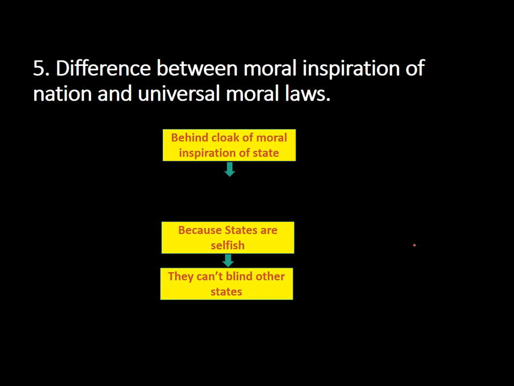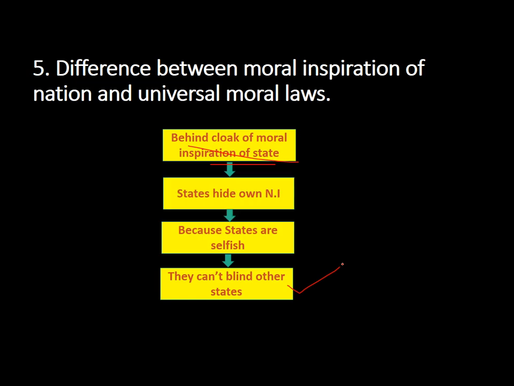The fifth principle is that there is a difference between the moral inspiration of a nation and universal moral laws. What this says is that states hide behind a cloak of moral inspiration. They hide their own interest behind moral inspiration. They mock other states in terms of their inclination towards moral inspiration, but they are hiding their own selfish national interest. They can't blind other states. So there is a difference between the moral inspiration of a nation and universal moral laws. States hide behind their own national interest.